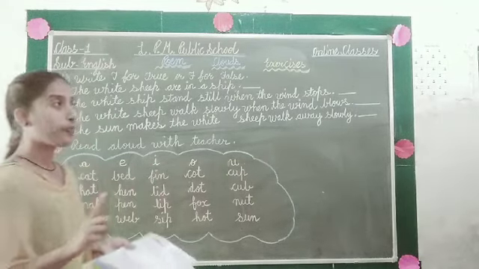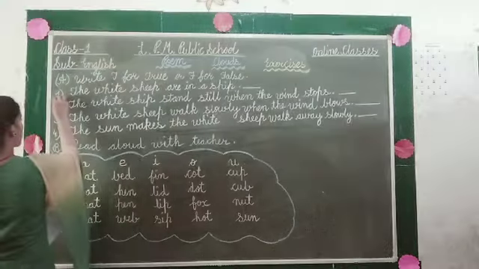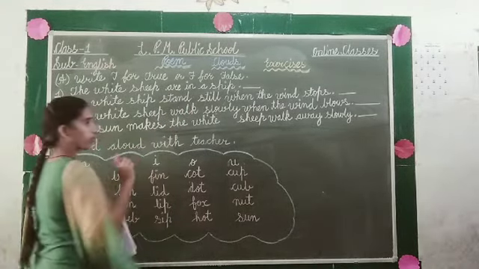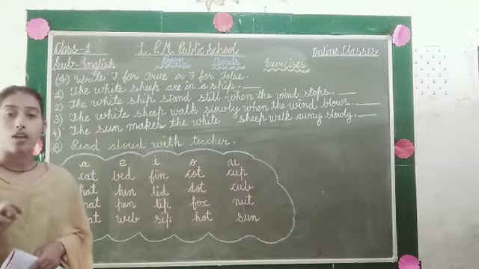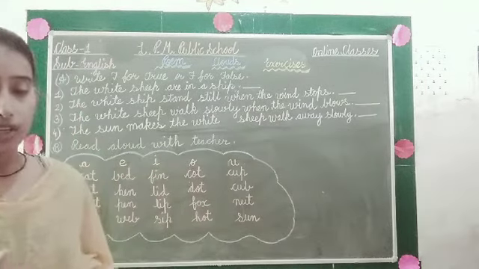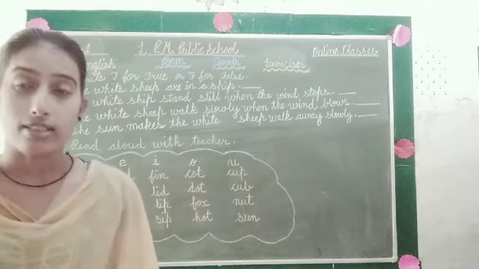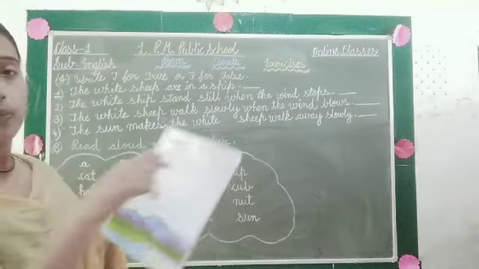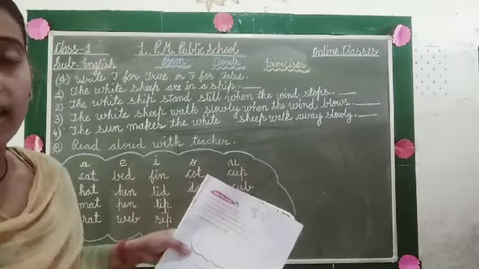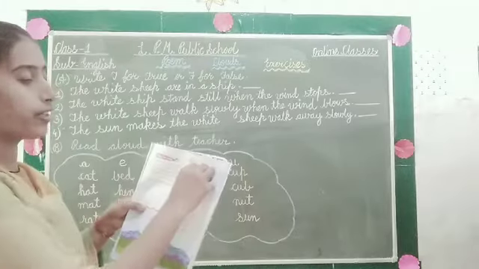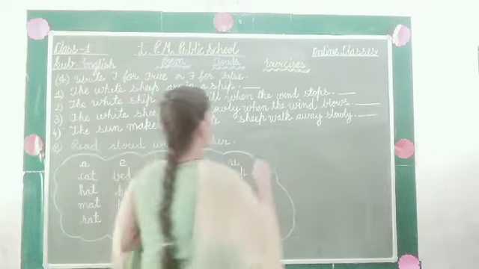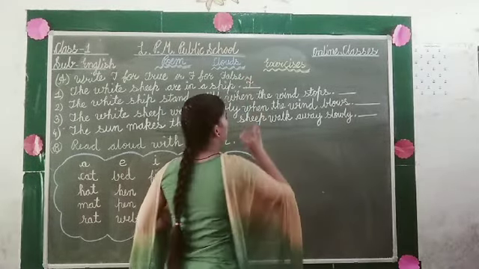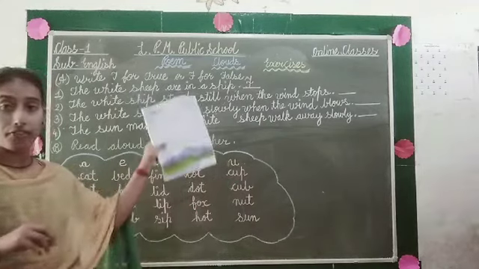So firstly, the first sentence is, the white sheep are in a shape. The white sheep are in a shape. So student, tell me, is this sentence true or false? As you can see, the first is already done. So you have to write F here because this statement is false. So you have to write F here, okay?